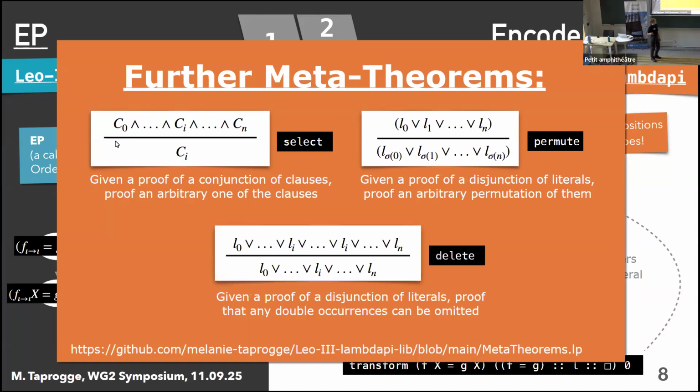And the last one is called delete. This is useful when you have some rules that may delete any double occurrences of literals. This is something that happens in Leo-III, sometimes implicitly. And with this theorem, you can instantiate it with the indices of the literals that you would like to delete. And then this provides a proof for the admissibility of this operation.